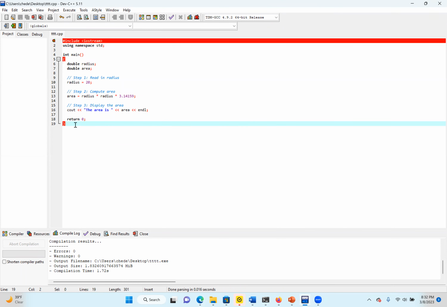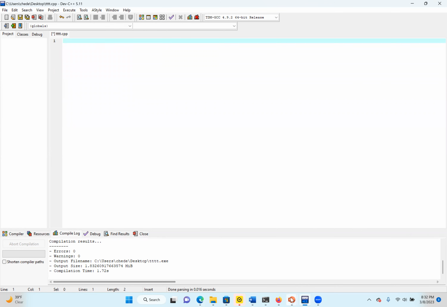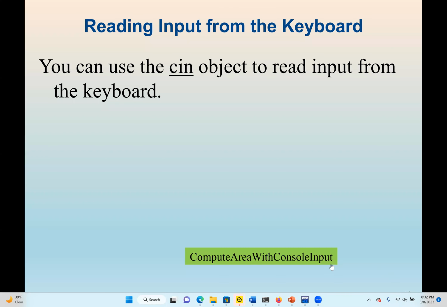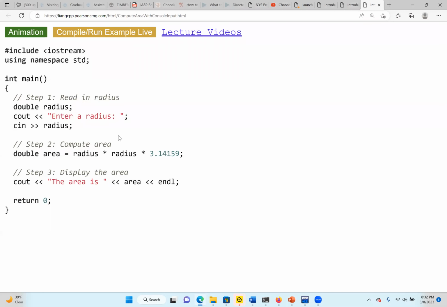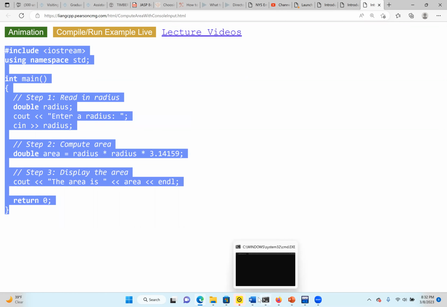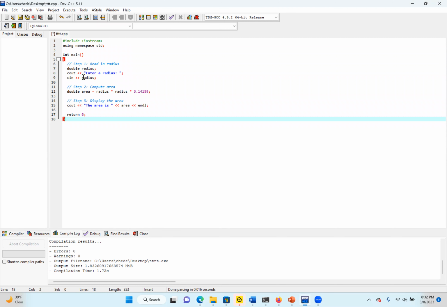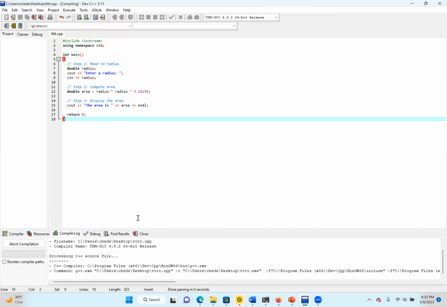So let me delete this and go back to, okay, make sure I copy it. Okay, yeah, we have the cin now. So I'm going to save it, then compile it again.